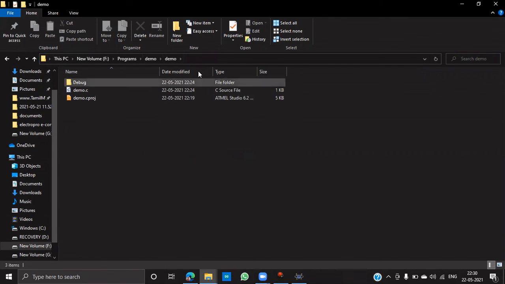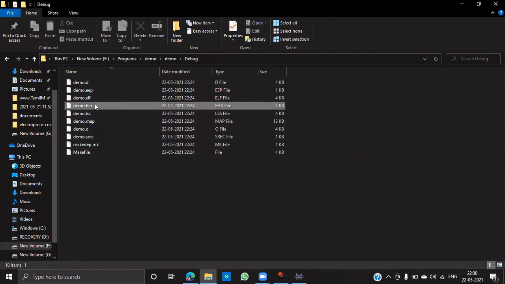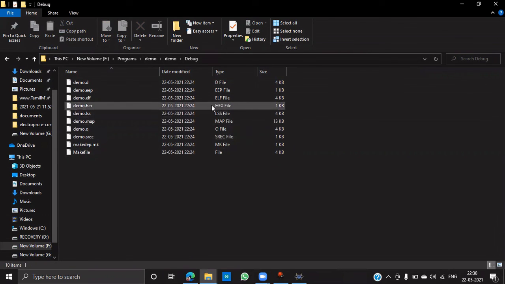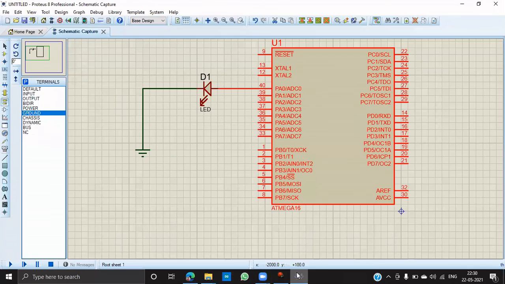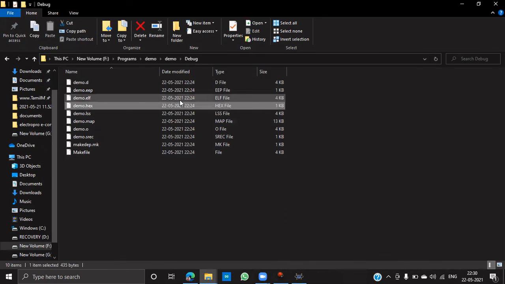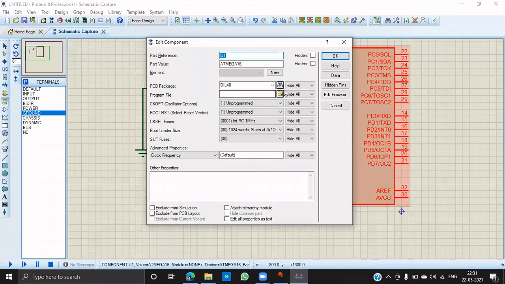This is the folder for generated files. Then if you go to debug, we have the .hex file. Just remember the location and then browse to it.